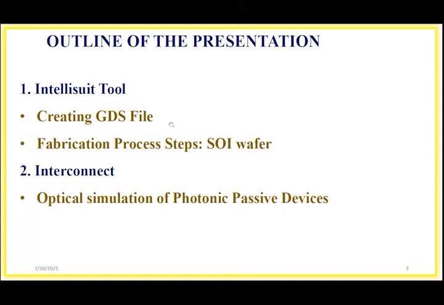Once the device gets fabricated, we will always be interested in characterizing our device. In the interconnect tool, it is one virtual lab where we can simulate our model. That means whatever model we develop in either numerical FDTD or numerical mode tools, we can export it as a device and use it as one of the components in the interconnect.